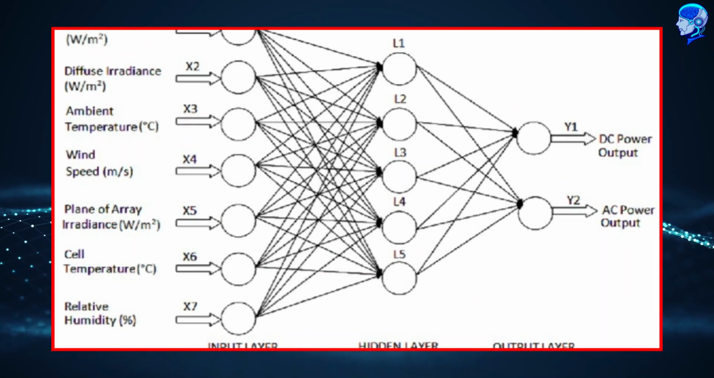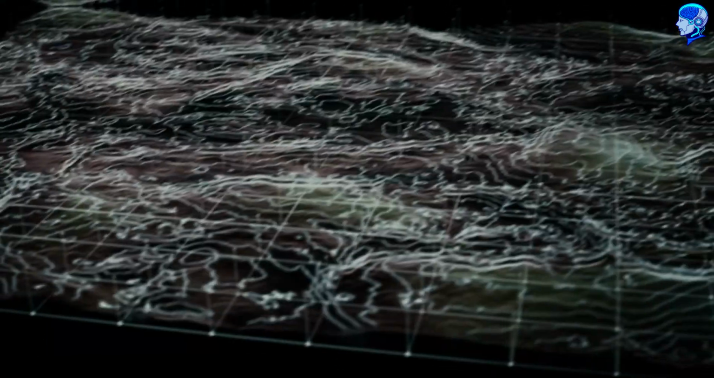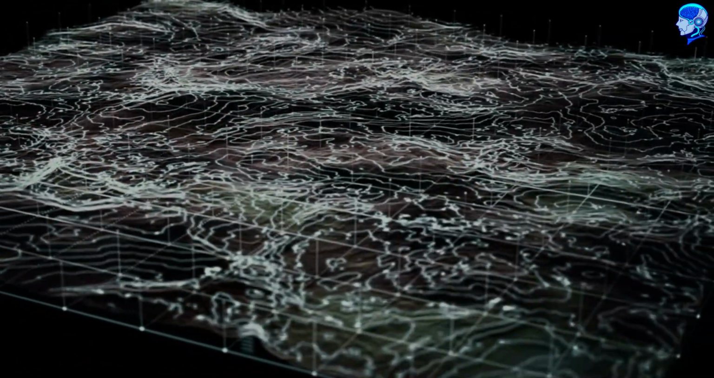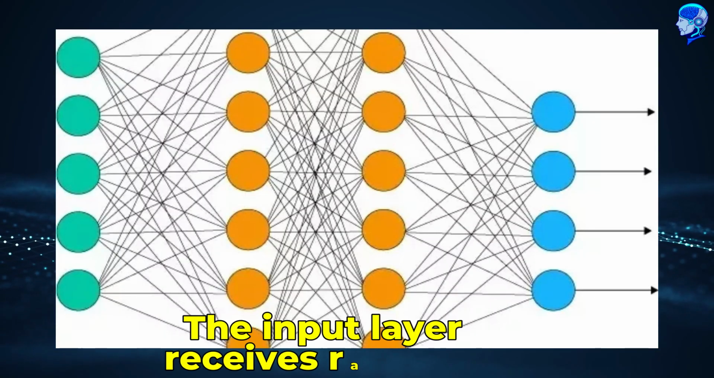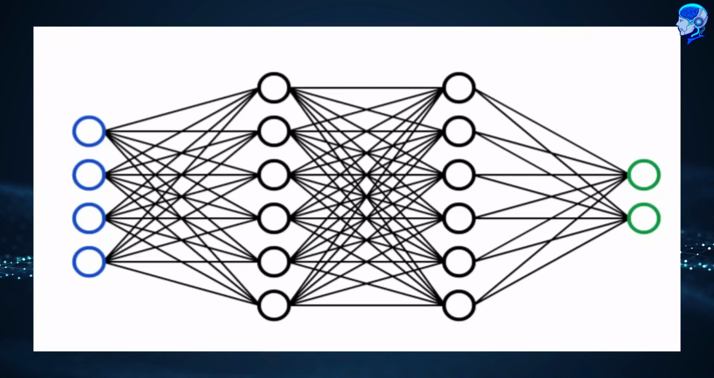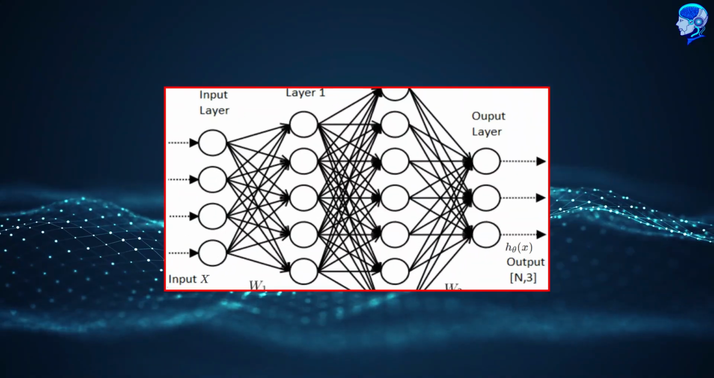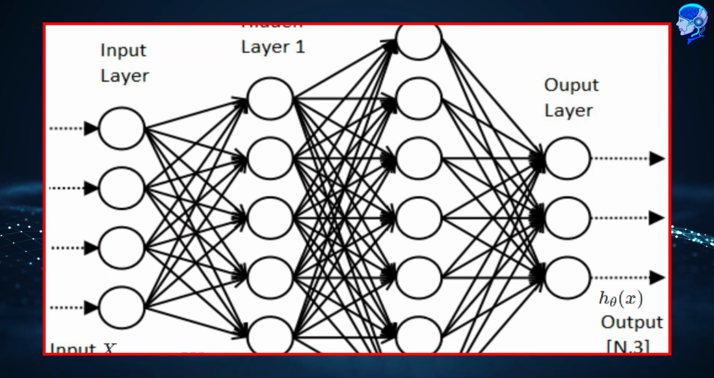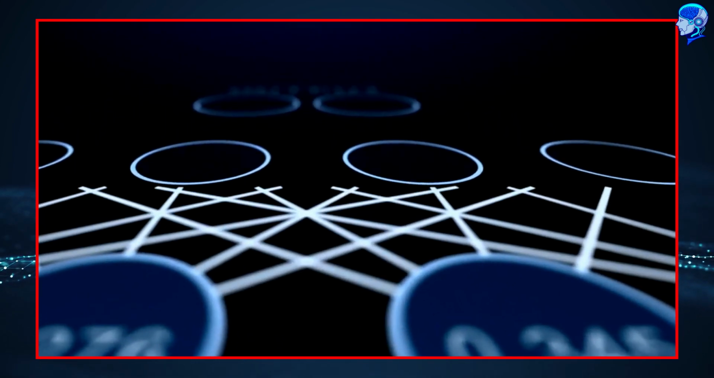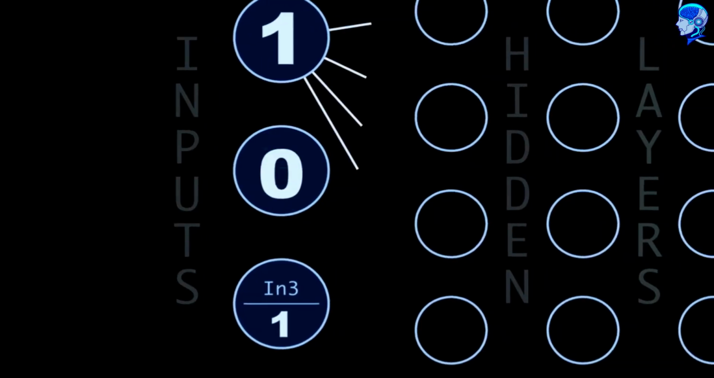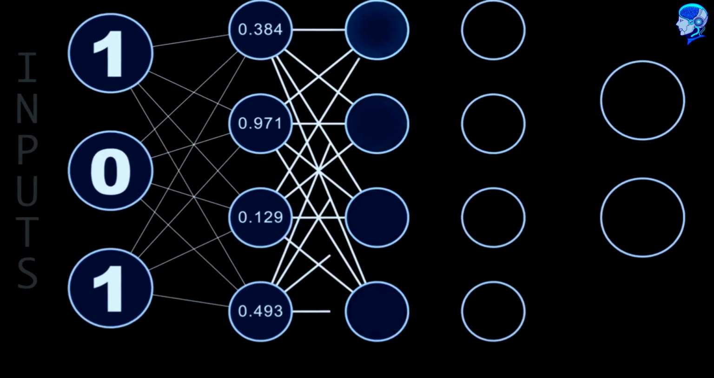Layers in neural networks. Neural networks are structured into layers, each serving a specific role in the information processing pipeline. The typical architecture comprises three main types of layers: input, hidden, and output layers. The input layer receives raw data, such as images or text, and passes it to the hidden layers. These hidden layers perform computations, extracting features and patterns from the input data. The final output layer produces the network's prediction or classification based on the processed information. The depth and arrangement of these layers contribute to the network's capacity to learn complex relationships within the data.